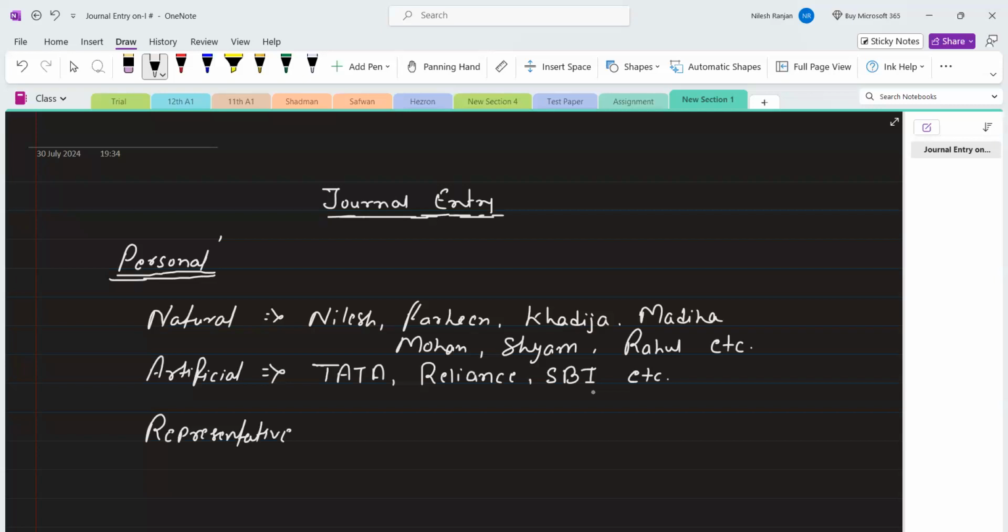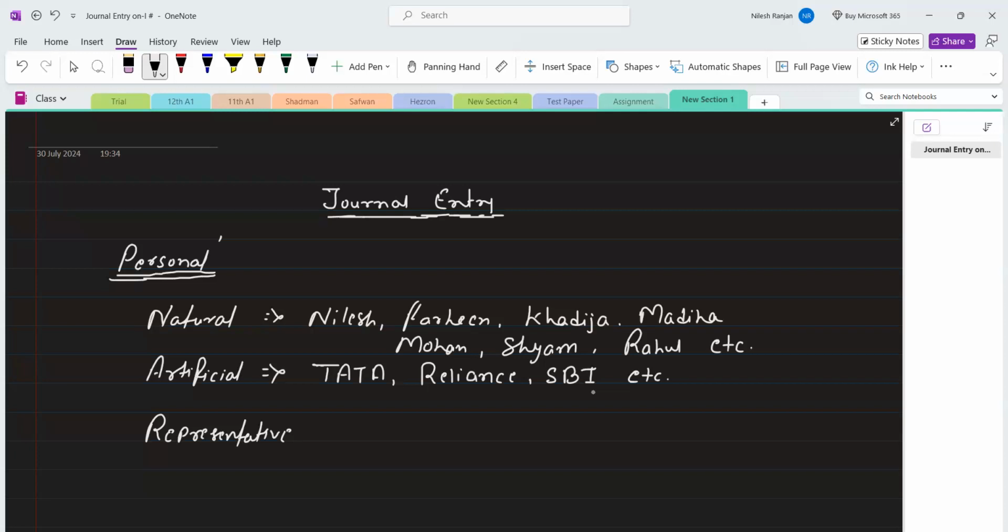Can you tell me what is the business of Reliance? Actually, Tata and Reliance are operating many businesses, so you cannot say any one.